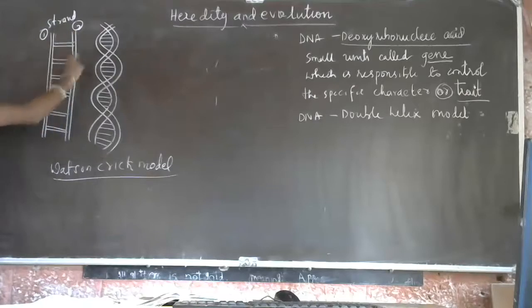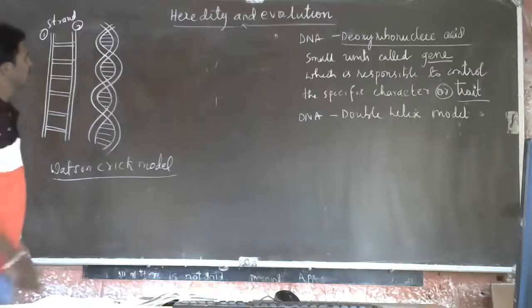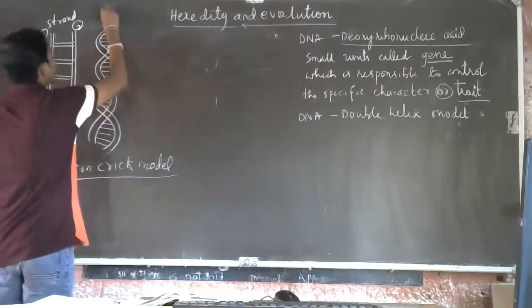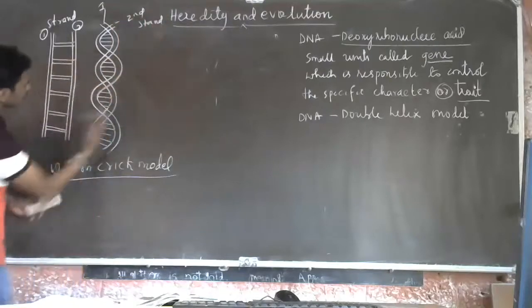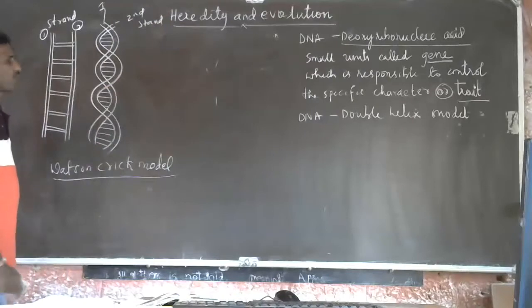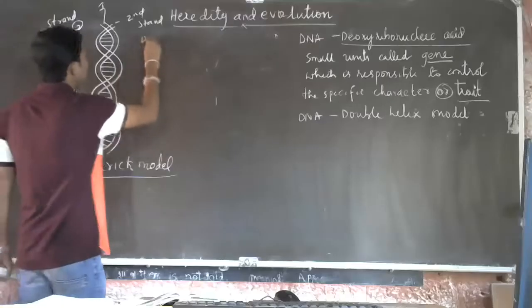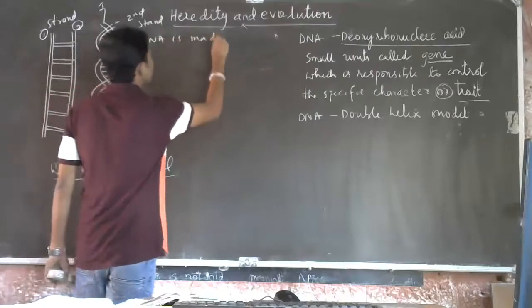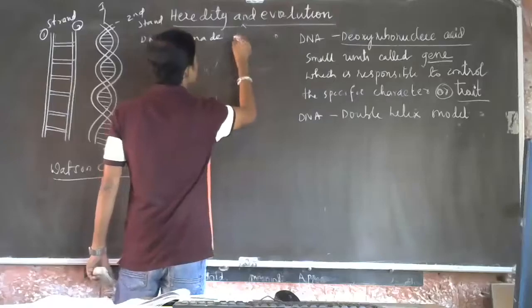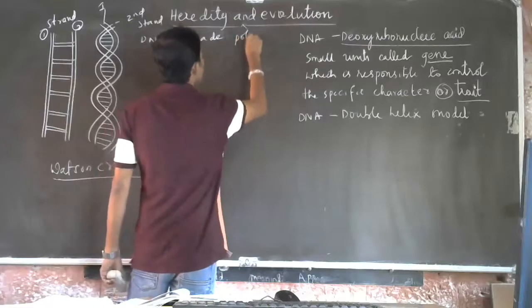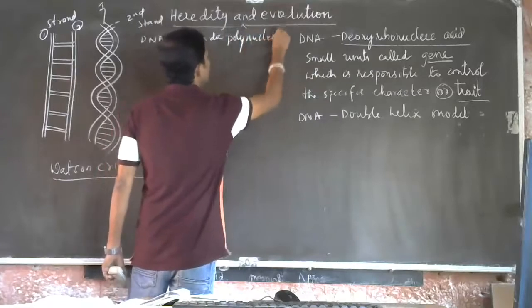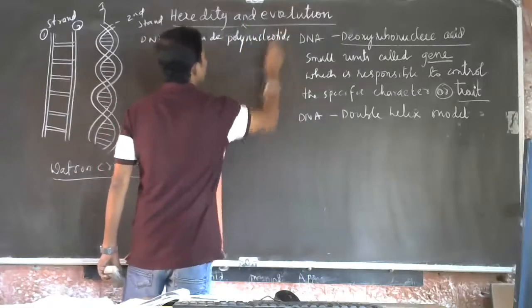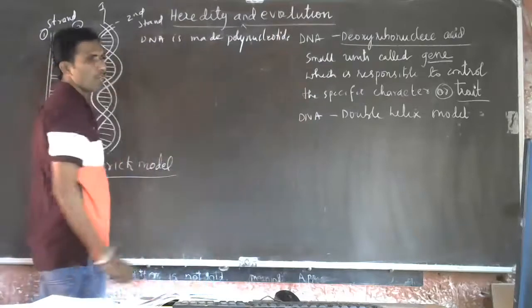In between them, there are structures like this. I'll tell you what that is. You can see this is one strand and this is the second strand. These strands are twisted like this. So actually, this DNA is made up of polynucleotides.